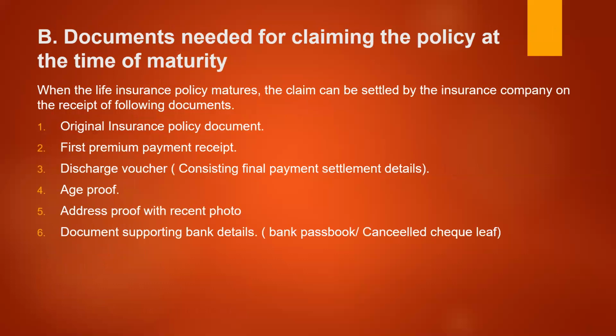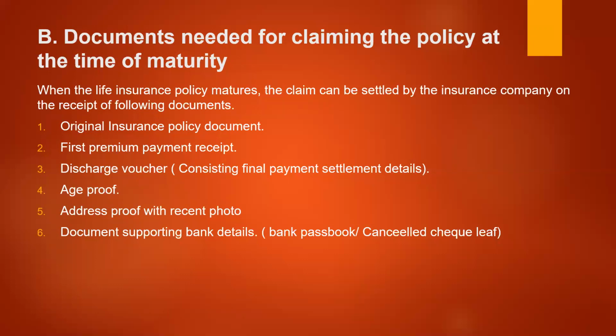Okay. Next, documents needed for claiming the policy at the time of maturity. Maturity means after the expiry of a specific term of the contract as agreed. Say, for example, if the insurance contract is for 10 years, after the 10th year the insurance company has to pay the sum assured value to the policy holder. So after the completion of the 10th year, we call it the maturity of the period. When the life insurance policy matures, the claim can be settled by the insurance company on the receipt of the following documents. One is the original insurance policy document.